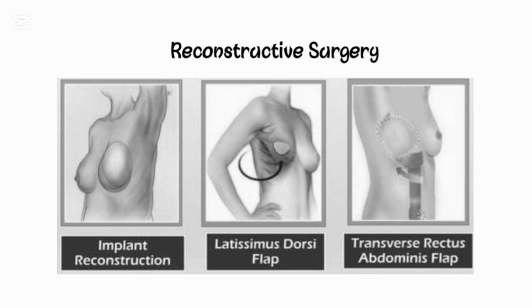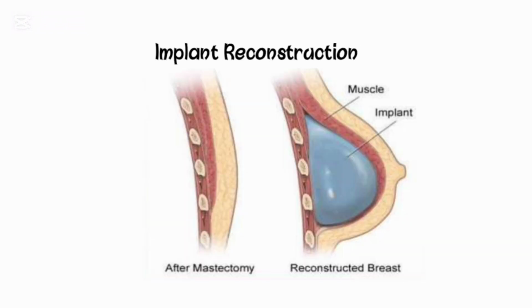Now let's talk about reconstructive surgeries. The surgical approach has 3 types, implant reconstruction, latissimus dorsi flap, and transverse rectus abdominis flap. Let's discuss them one by one. Now the first one is implant reconstruction. This is a surgical procedure where a silicone or saline filled implant is used to recreate a breast after mastectomy.